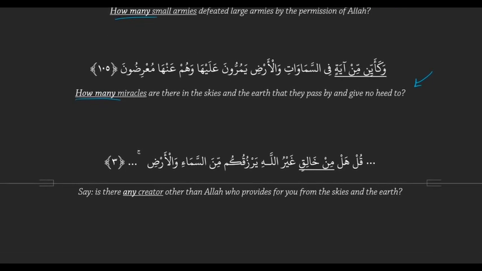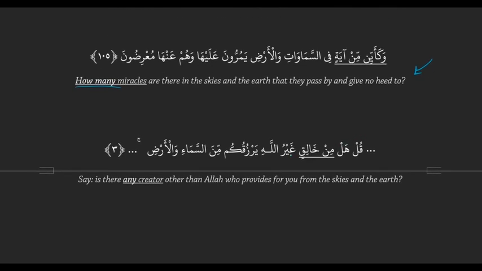And then, قُلْ هَلْ مِنْ خَالِقٍ غَيْرُ اللَّهِ يَرْزُقُكُم مِّنَ السَّمَاءِ وَالْأَرْضِ. Say, is there any creator other than Allah who provides for you in the skies and the earth? Again, another rhetorical question. You're not supposed to answer yes or no. In this case, we could actually incorporate it into the translation. We could say, is there any creator at all, other than Allah who provides for you? So we could capture it there.